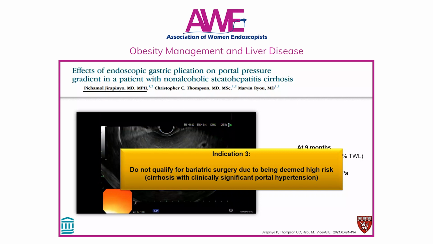So another indication to consider bariatric endoscopy for NAFLD is when patients do not qualify for bariatric surgery due to being deemed too high risk, such as those with cirrhosis with clinically significant portal hypertension.